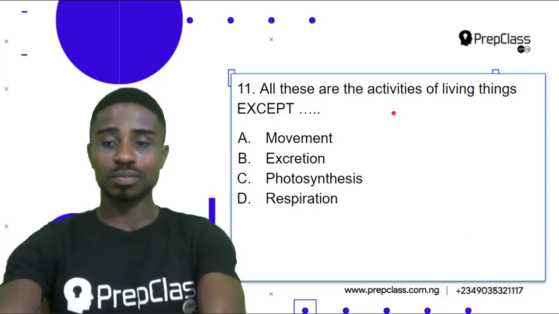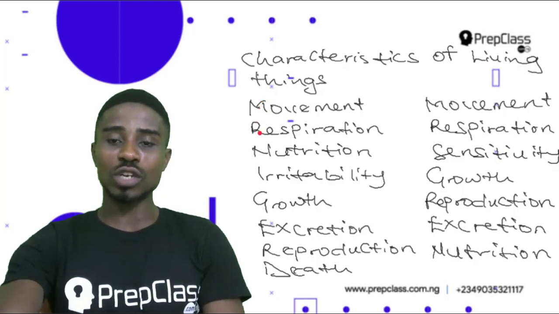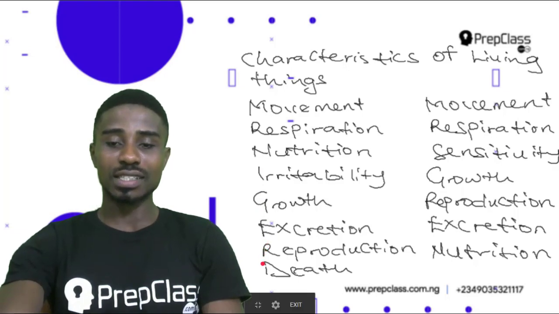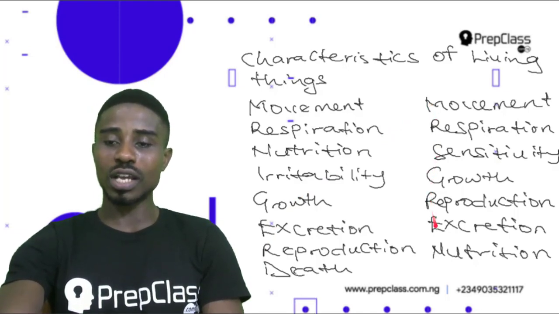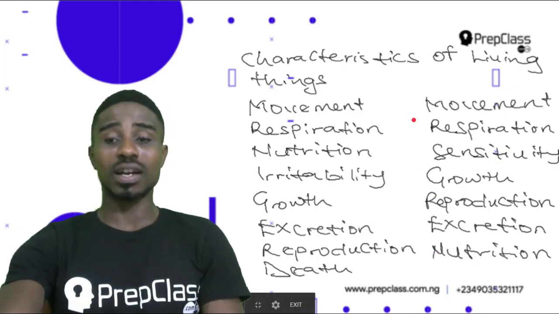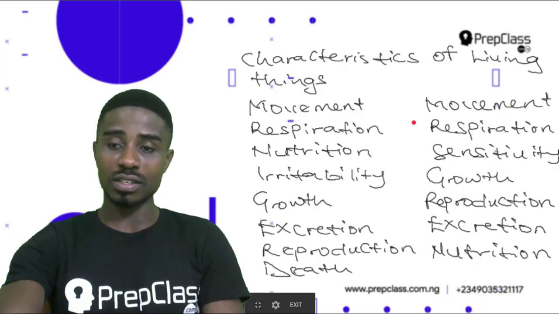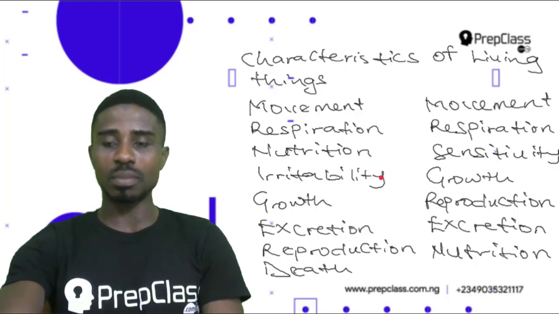Let's look at both. So whether Mr. Niger D representing movement, respiration, nutrition, irritability, growth, excretion, reproduction, death, or Miss Green representing movement, respiration, sensitivity, growth, reproduction, excretion, nutrition. All of these are characteristics of living things. So sensitivity is still the same thing as irritability.